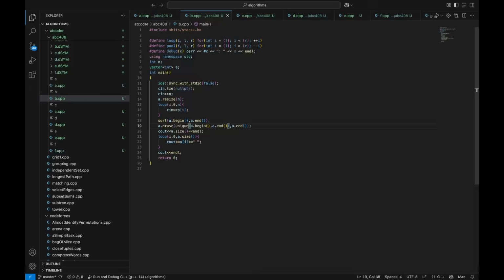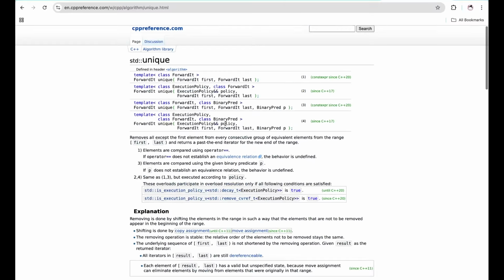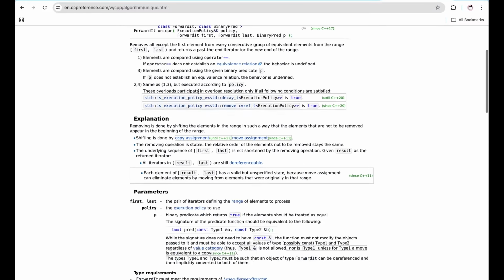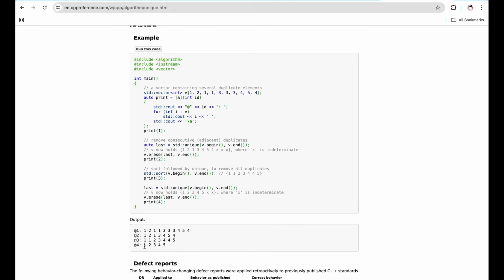I first inputted all the values for A in a vector by resizing the vector, and then I sorted the vector in ascending order. Afterwards, I used erase and unique. And let's look at what unique does. So unique is a function in C++ that moves the elements so that all duplicate elements are at the back of the array.